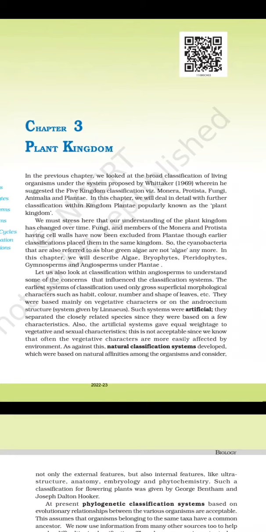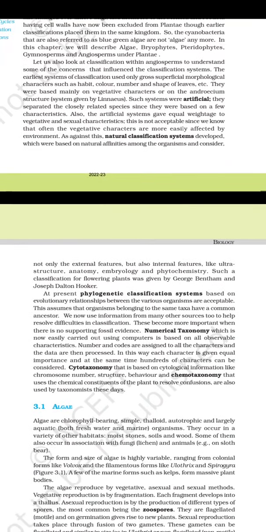This is not acceptable since we know that often the vegetative characters are more easily affected by the environment, as against natural classification systems, which were based on natural affinity among the organisms. The phylogenetic classification system, based on evolutionary relationships between the various organisms, is acceptable.